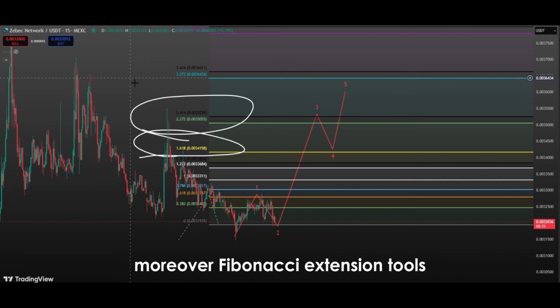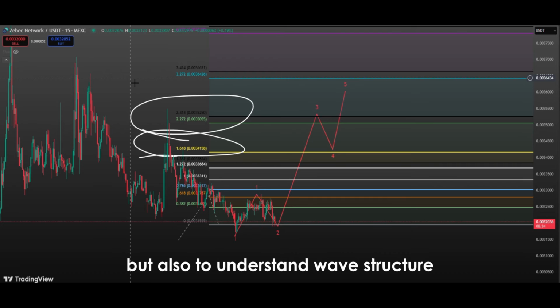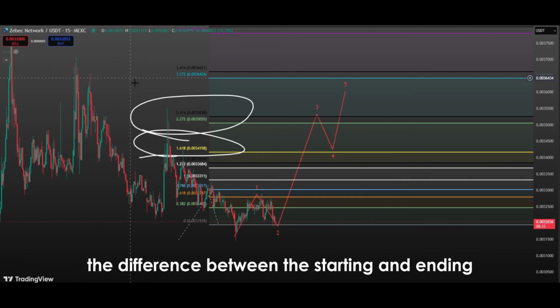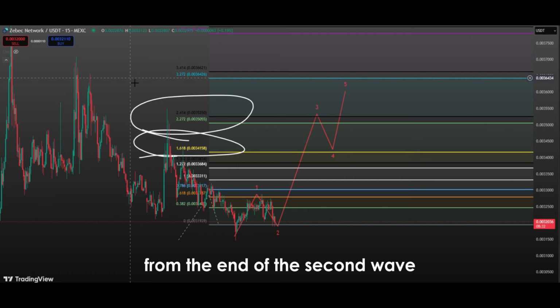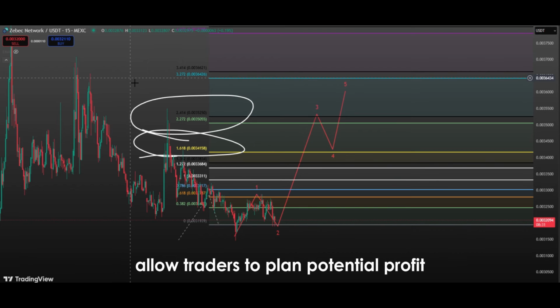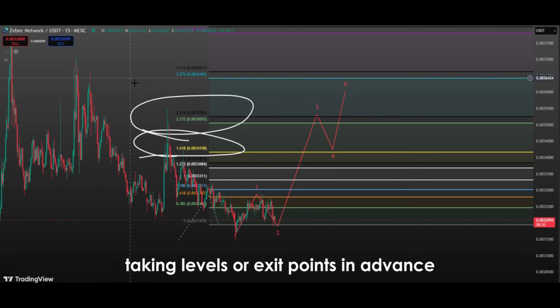Moreover, Fibonacci extension tools are not only used to set price targets, but also to understand wave structure. For example, the difference between the starting and ending point of the first wave is projected from the end of the second wave to determine the 1.618 and 2.272 target levels. These technical calculations allow traders to plan potential profit-taking levels or exit points in advance within the third wave.